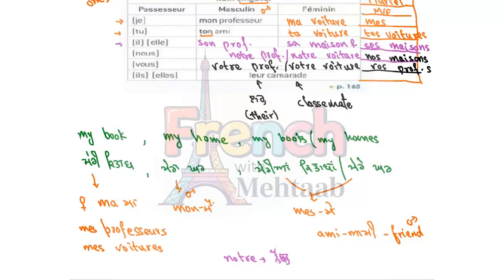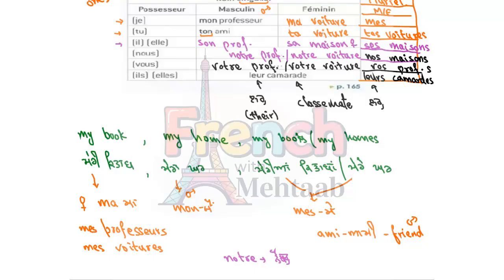For the plural, we use L-E-U-R-S. There is an S at the end, okay? And again, the S at the end is silent, so the pronunciation will be the same. Leur, in the plural, we will say camarades, which will end with an S. Leur camarades, their classmates, okay?